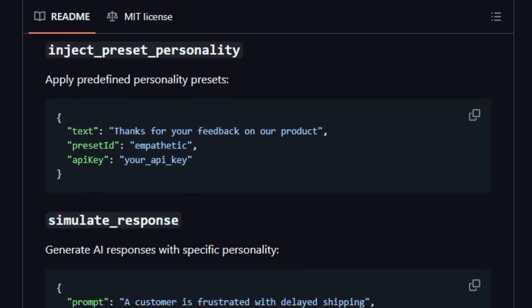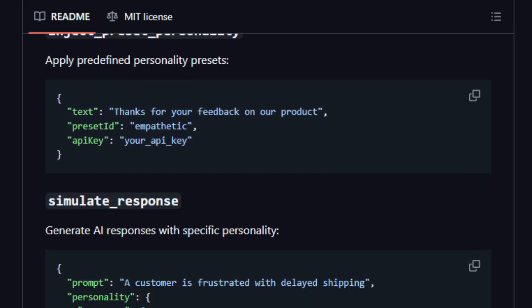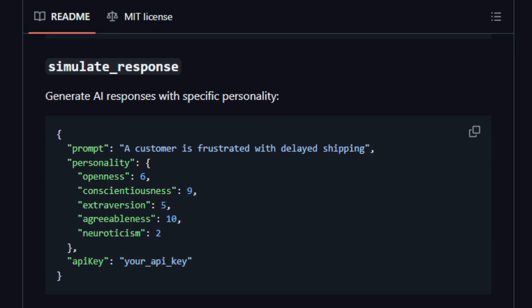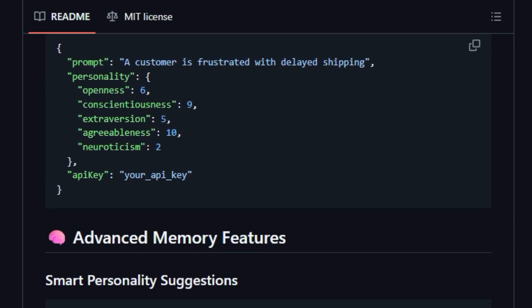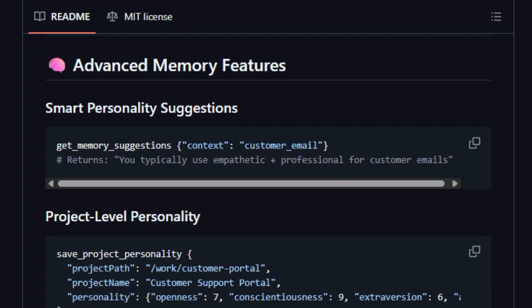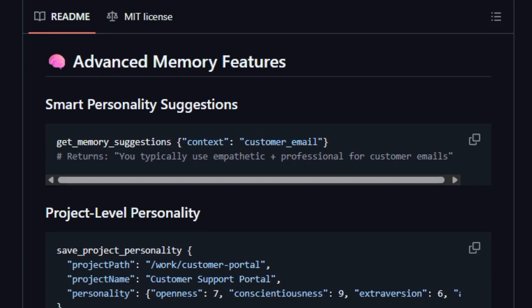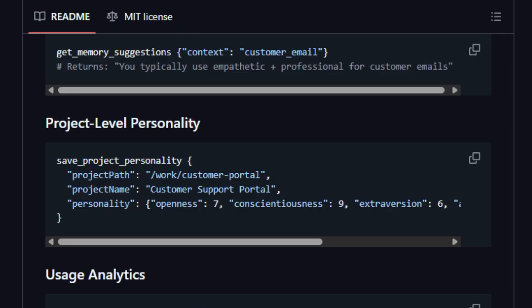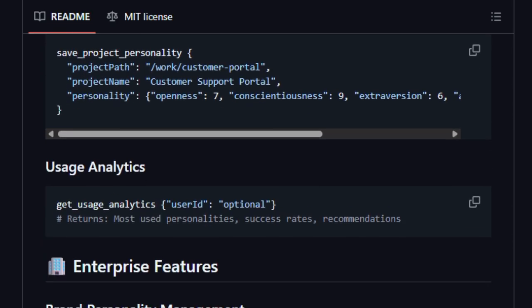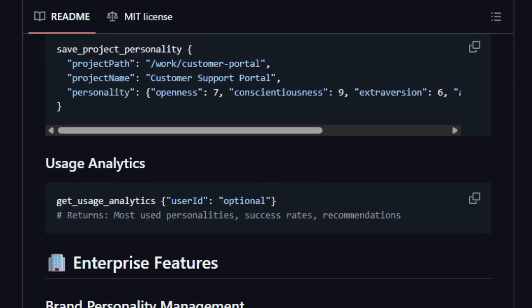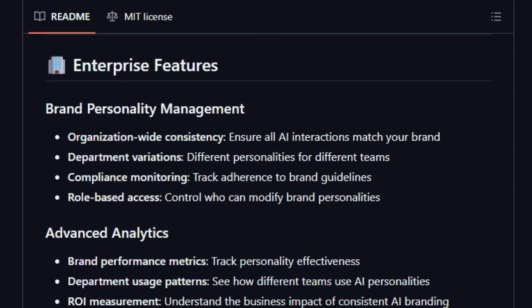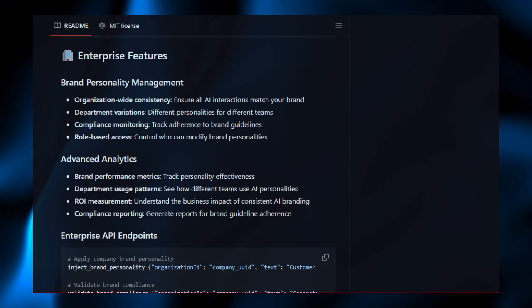Another unique appeal is that ClueoMCP is fully open source under MIT, making it accessible for developers and teams who want to adopt or extend personality layers without locking into a proprietary stack. It bridges the gap between psychological insight and technical implementation, putting personality control into the hands of creators. All told, ClueoMCP's uniqueness lies in turning AI from bland into branded, from flat into personality-rich. It unifies voice across tools, ties in psychological depth, and gives organizations control over how their AI feels to users.